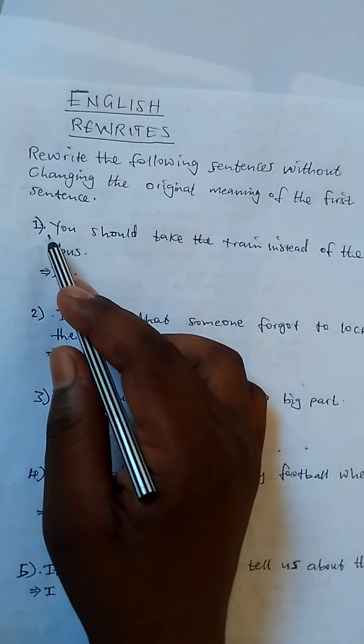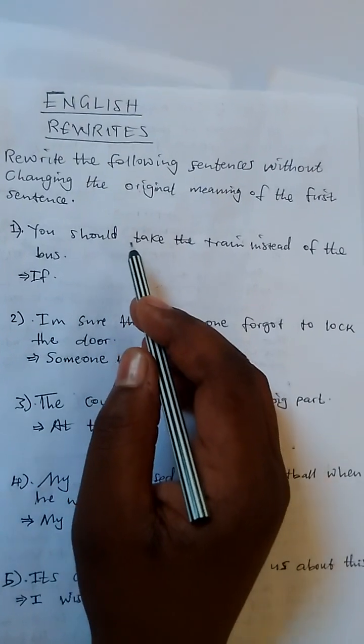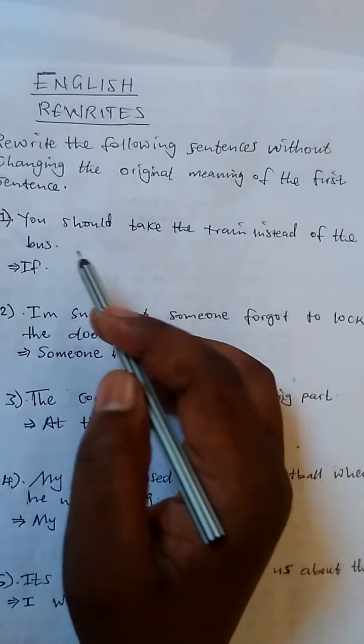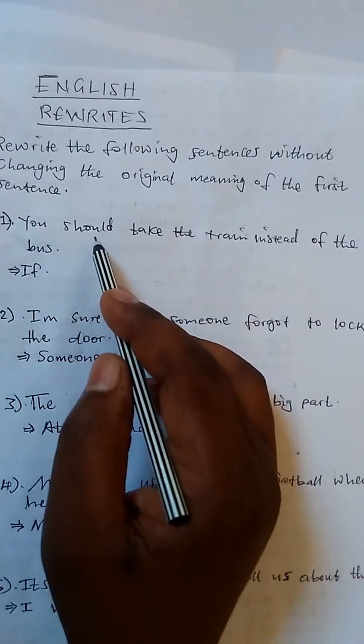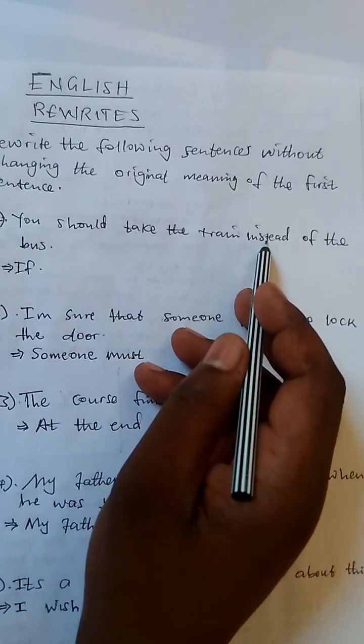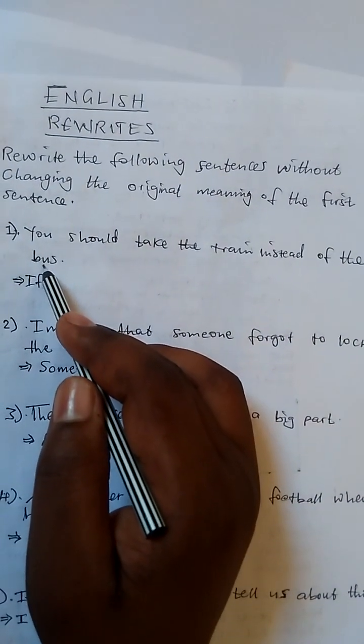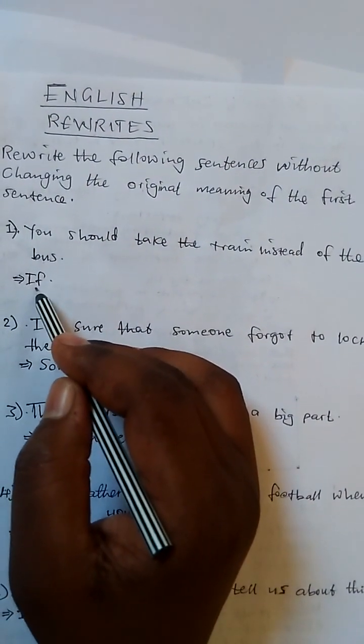Number 1, you should take the train instead of the bus. Begin by using the word if.